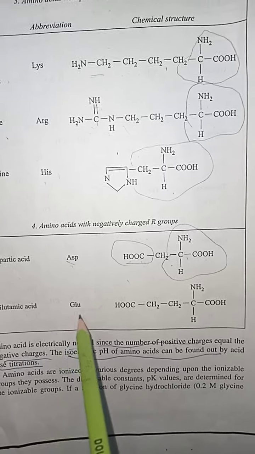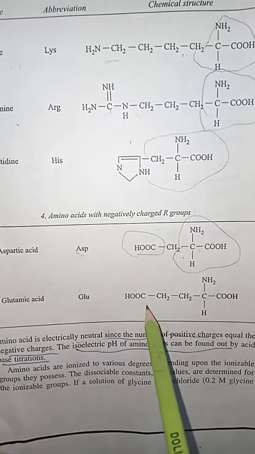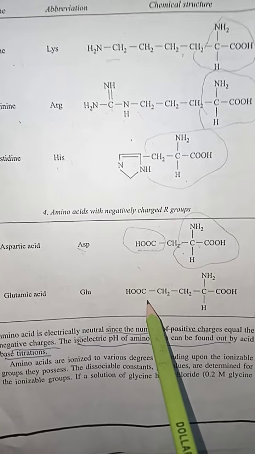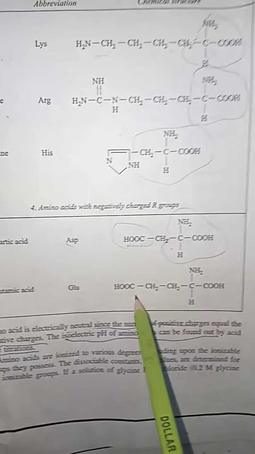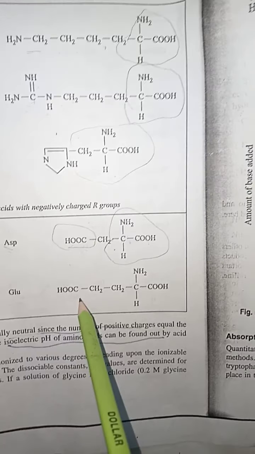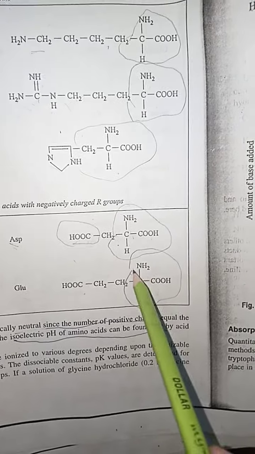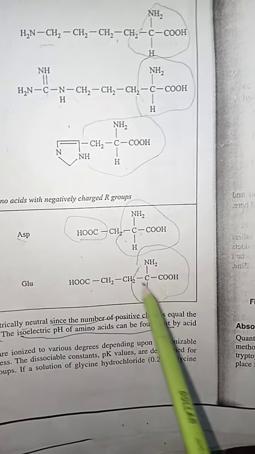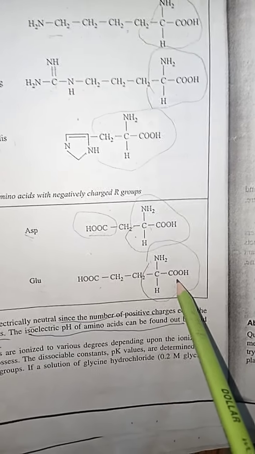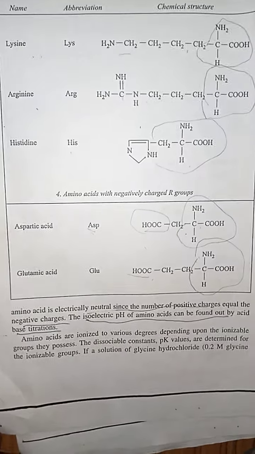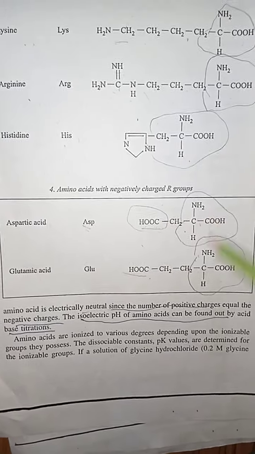Glutamic acid abbreviation is GLU, and as you are watching, in this amino acid here, there is also attachment of the two carboxylic acidic groups. One is the basic group that is attached as usual with the carbon of the carboxylic acid group, and the other is here. But observe carefully the difference between the two amino acids, aspartic acid and glutamic acid.